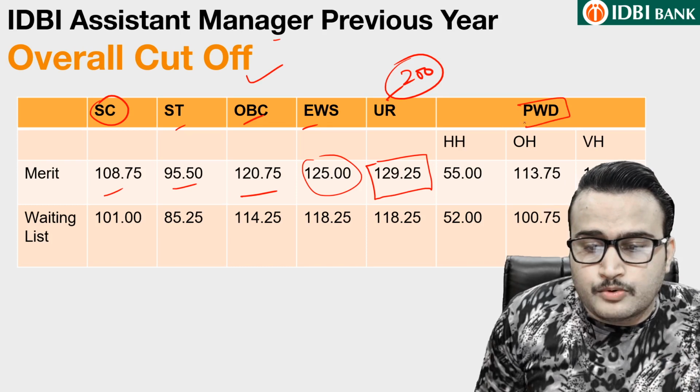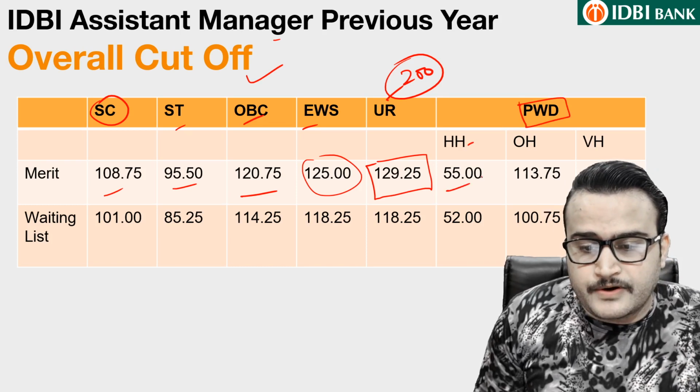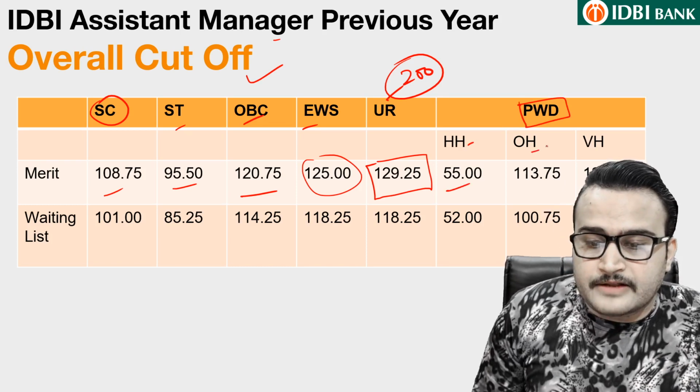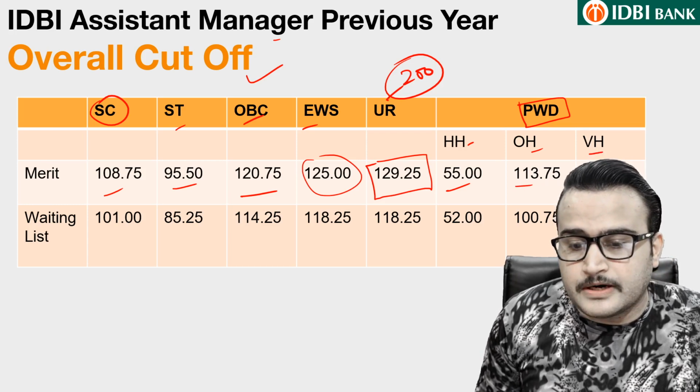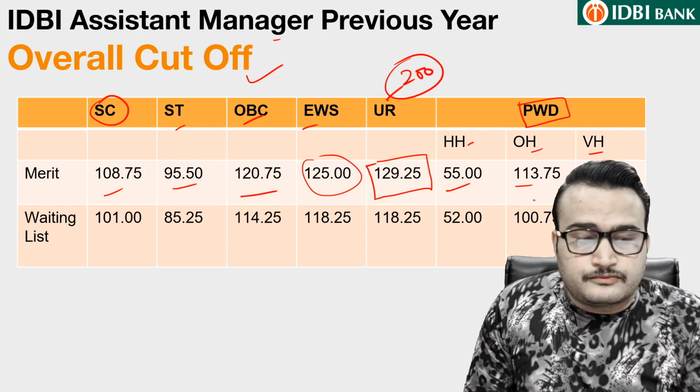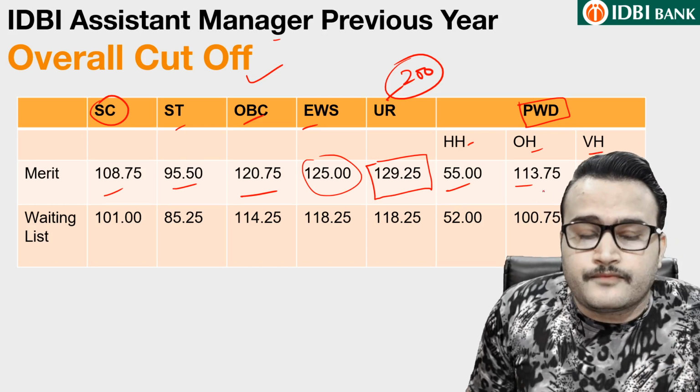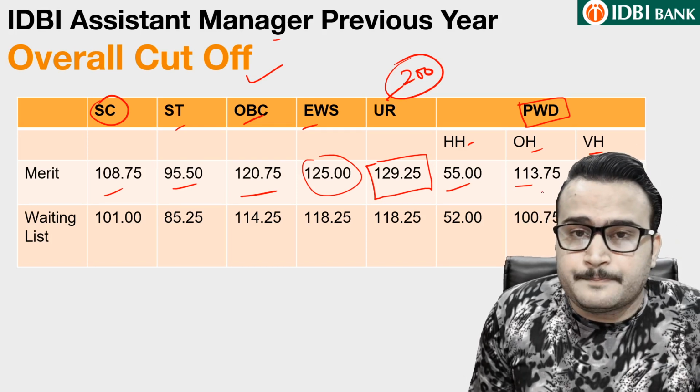For the PWD candidates, for HH category 55.0, whereas for OH category 113.75, for VH category guys 128.75. So this was guys the overall cutoff for the IDBI assistant manager previous year paper.